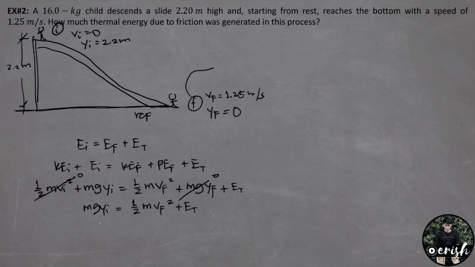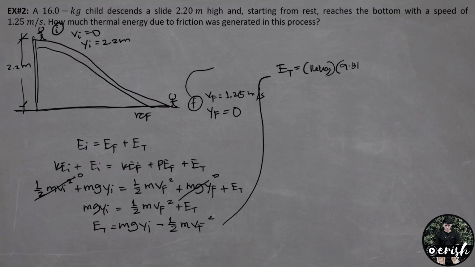And by deriving the equation to solve for the thermal energy, we have now mass times gravity times the initial position minus 1/2 times mass times final velocity square. By substituting the values, thermal energy is equal to, ang mass natin is 16 kilograms times 9.81 meters per second square times the initial position we have 2.2 meters minus 1/2 times 16 kilograms times the final velocity na 1.25 meters per second quantity square.